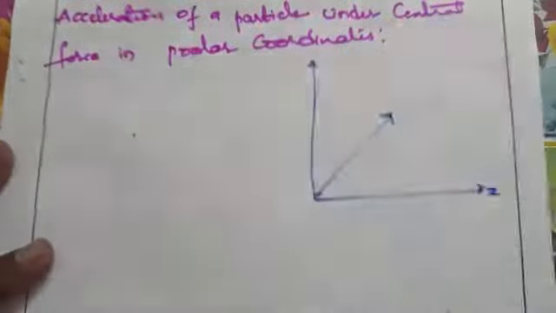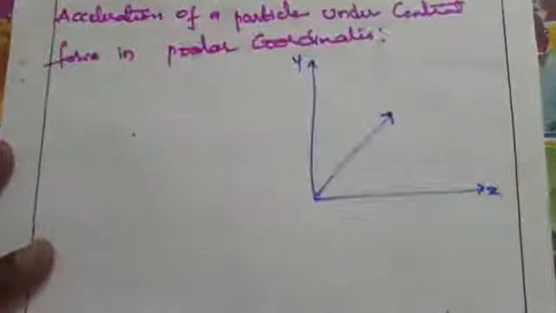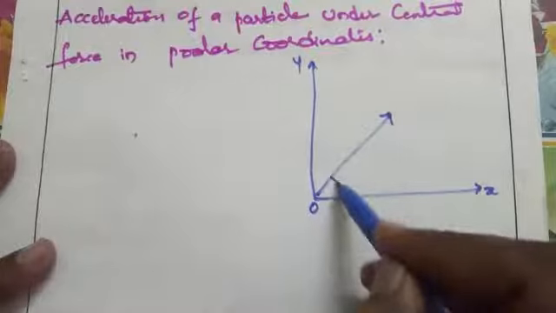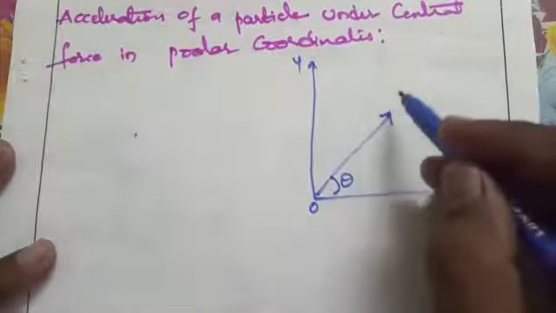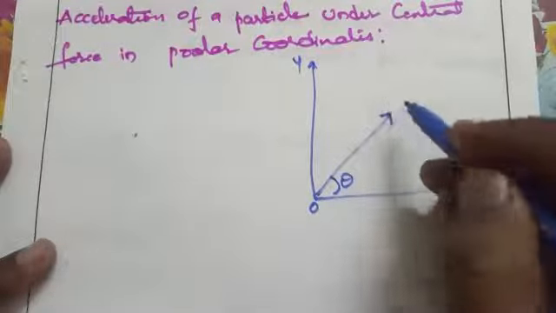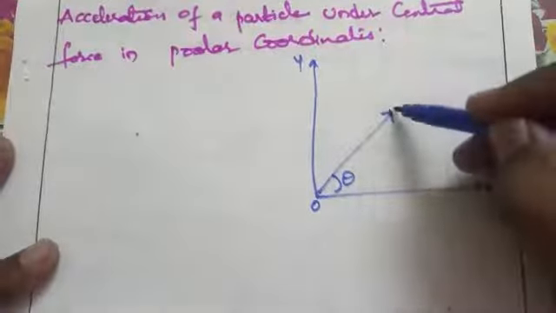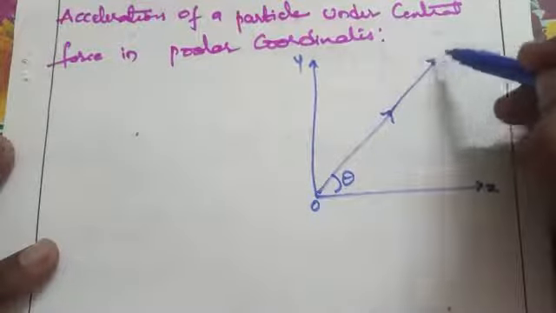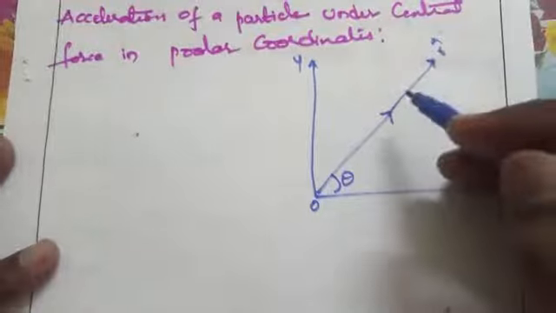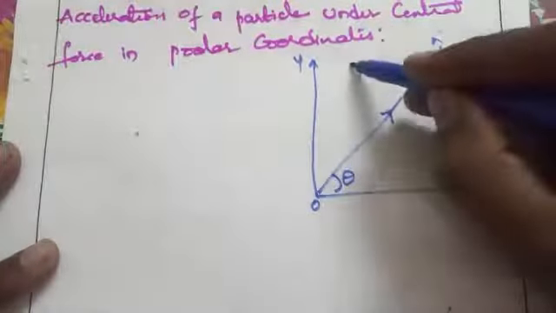X axis, y, and here is O, the angle between them theta. Here I am assuming OP. This is the direction of force.